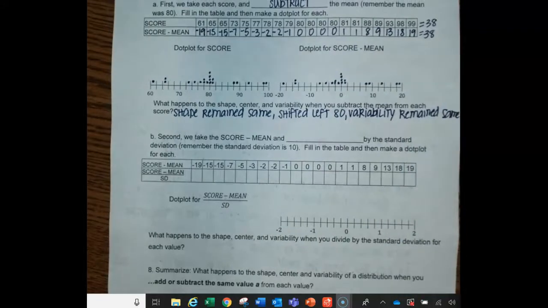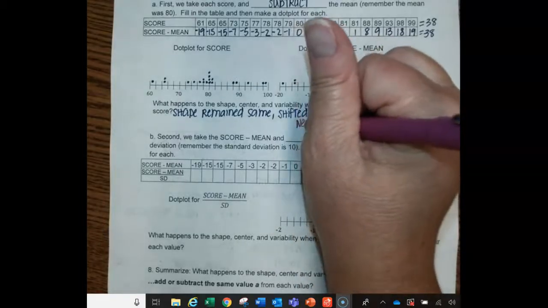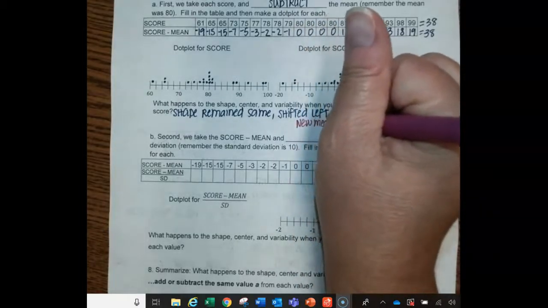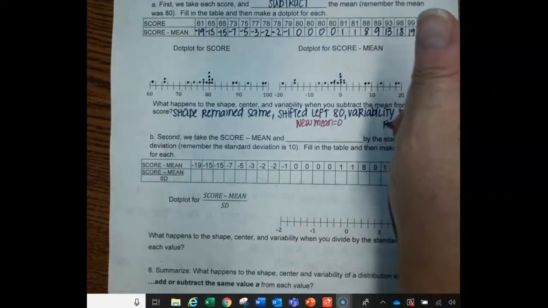Okay, so what that tells us is our new mean is 0, and our range is the same.